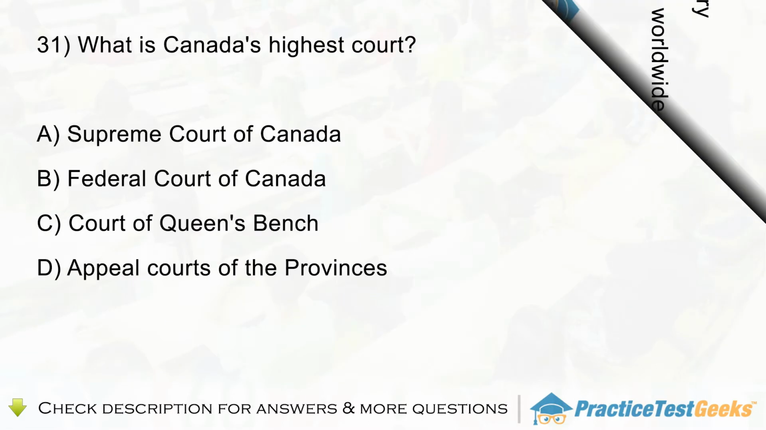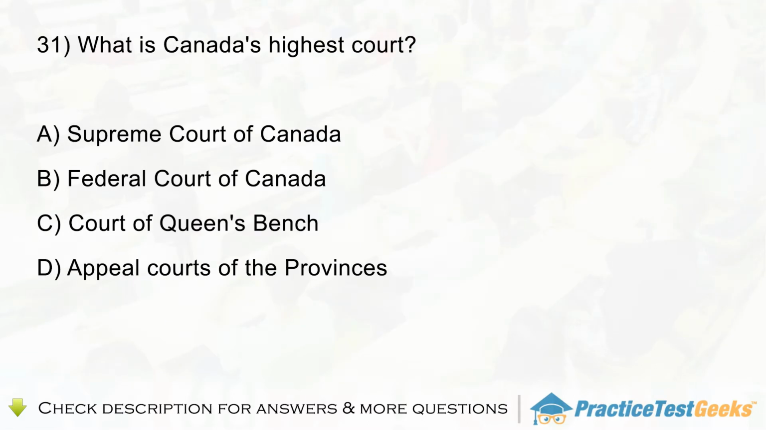Question 31. What is Canada's highest court? A. Supreme Court of Canada. B. Federal Court of Canada. C. Court of Queen's Bench. D. Appeal Courts of the Provinces.